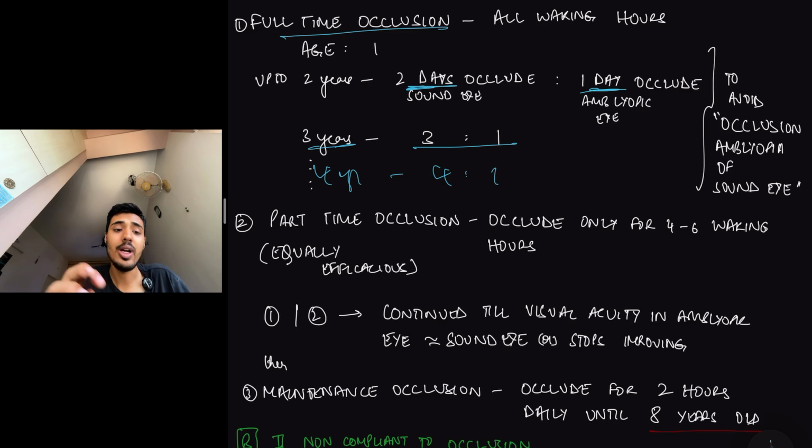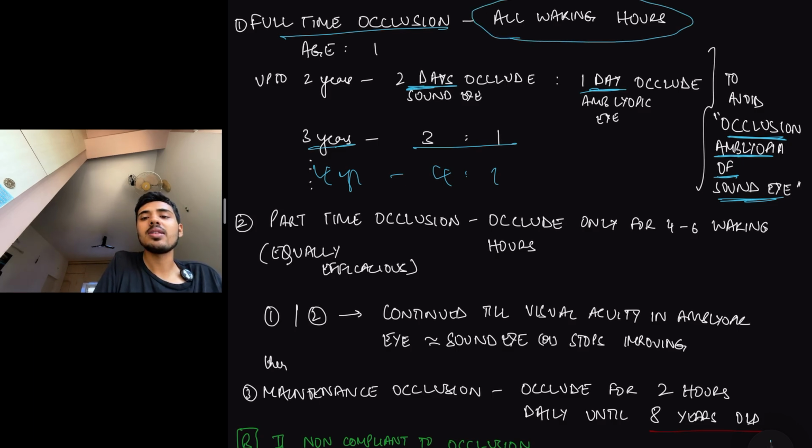Now, why are we doing this? Why are we also occluding the amblyopic eye? Because let's say we keep the sound eye occluded for a long time. Then what happens? The visual cortex is being forced to use visual input from the amblyopic eye. But what about the sound eye? The sound eye will now go into amblyopia. So to prevent occlusion amblyopia of the sound eye, we also occlude the amblyopic eye for small durations so that the sound eye does not go into occlusion amblyopia. Now that is full-time occlusion therapy, where all waking hours we occlude.